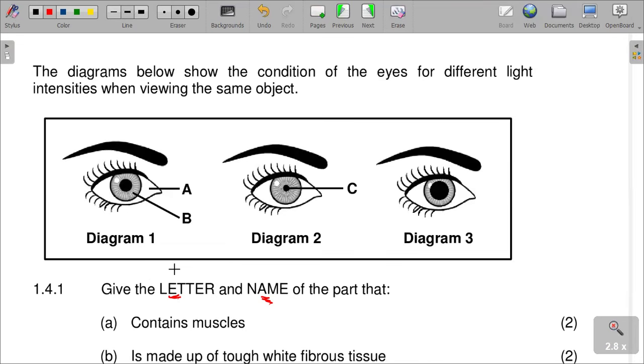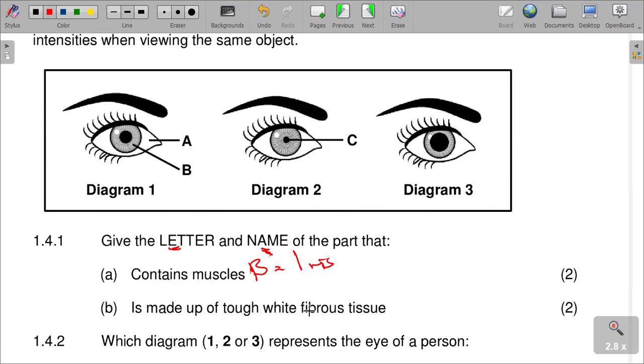So that is letter B. B actually shows the muscles of the eye. B is the correct answer, which is the iris.